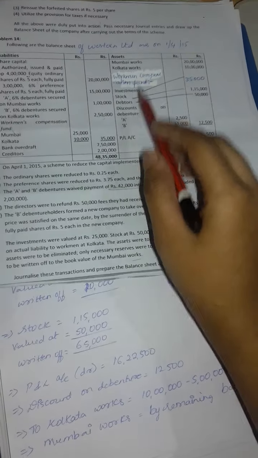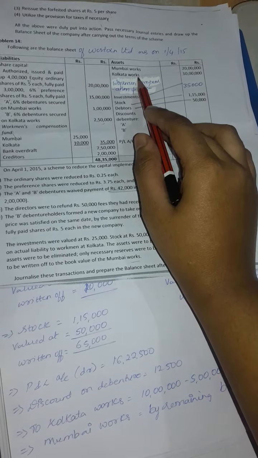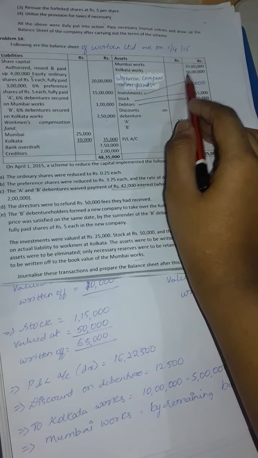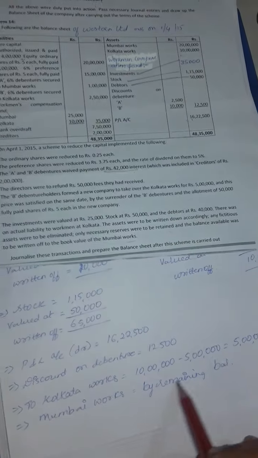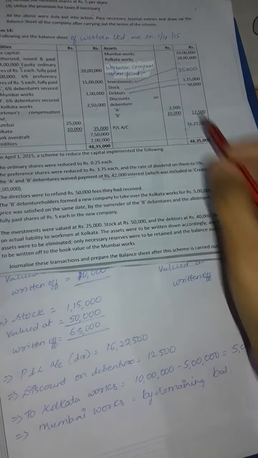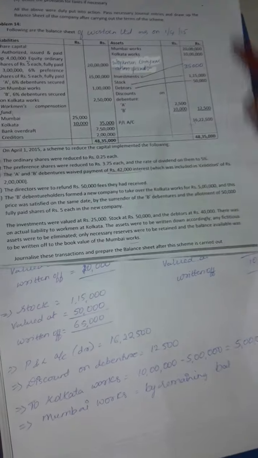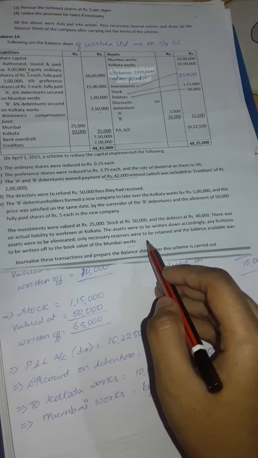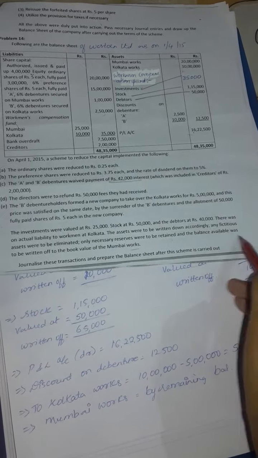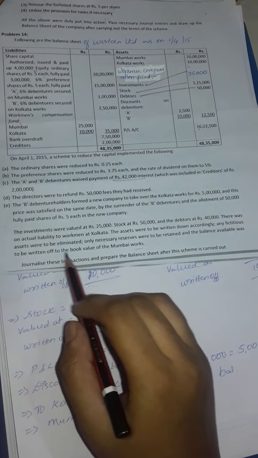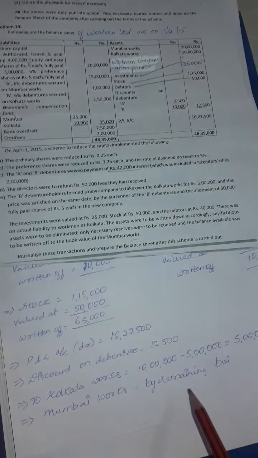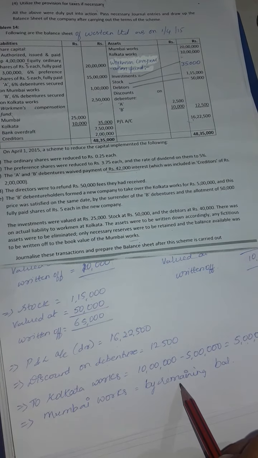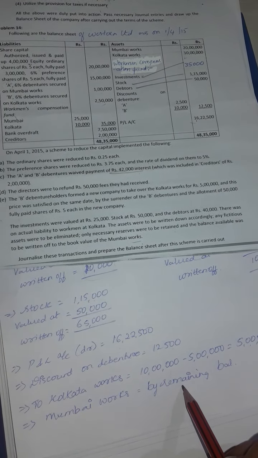The Kolkata work was 10 lakh rupees. Person B has taken 5 lakh rupees, so the remaining value of 5 lakh rupees should be written off, and the Mumbai work worth 2 lakh rupees. Only necessary reserves are retained, and the balance available is to be written off against the book value of the Mumbai work. So if any balance is remaining in the capital reduction account, that is to be utilized for writing off the Mumbai work.